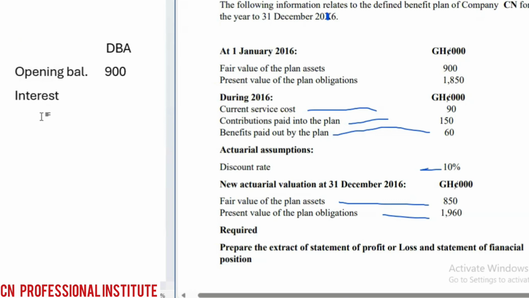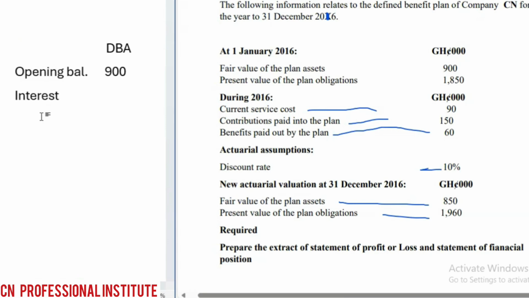But where the contribution to the fund is made at the beginning, it will also earn interest, and in that case we'll charge interest on it. If it's done at the end, it doesn't earn any interest because the year has ended.